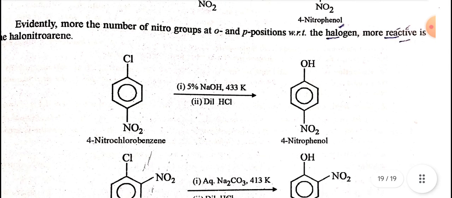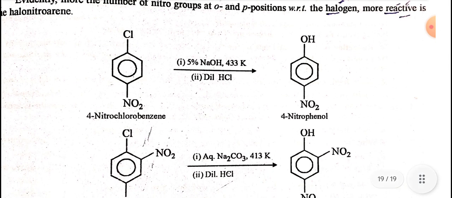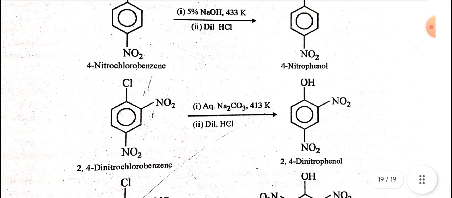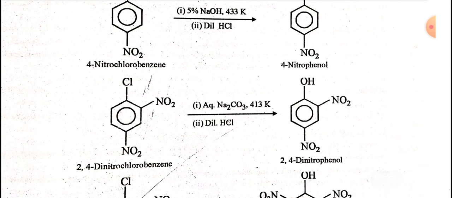reactive is the halonitroarene. That is, 4-nitrochlorobenzene when reacted with 5% NaOH at 433 Kelvin, followed by dilute HCl, gives 4-nitrophenol. 2,4-dinitrochlorobenzene in the presence of aqueous Na2CO3 at 413 Kelvin forms 2,4-dinitrophenol on hydrolyzing with dilute HCl. 2,4,6-trinitrochlorobenzene, that is picryl chloride, in the presence of water at 323 Kelvin gives picric acid.